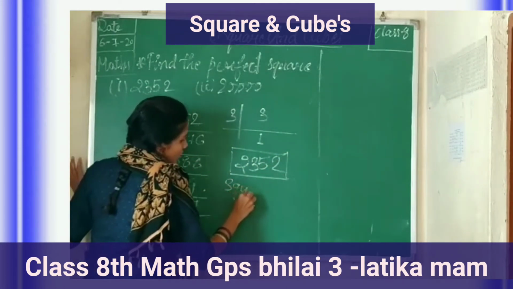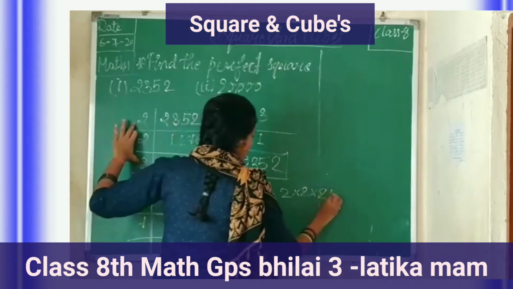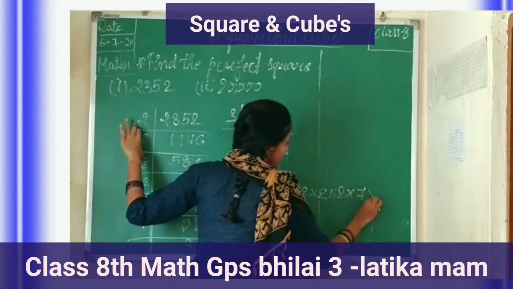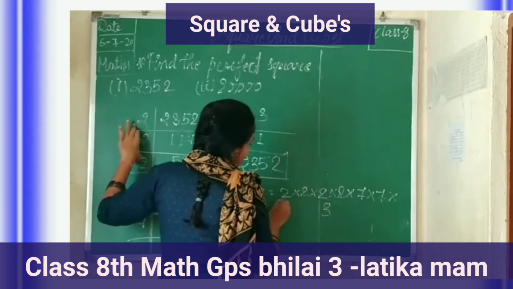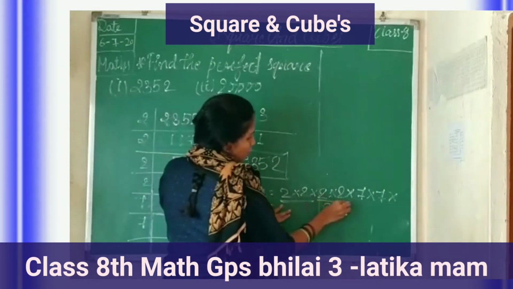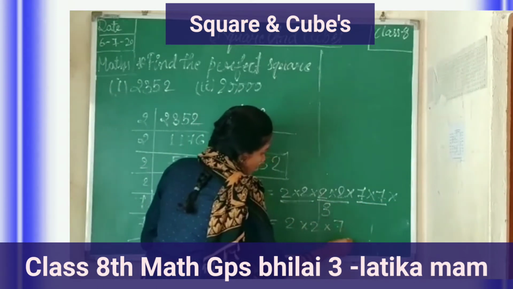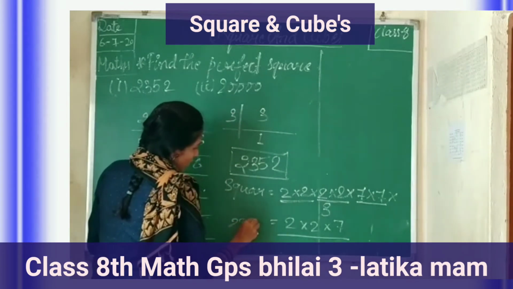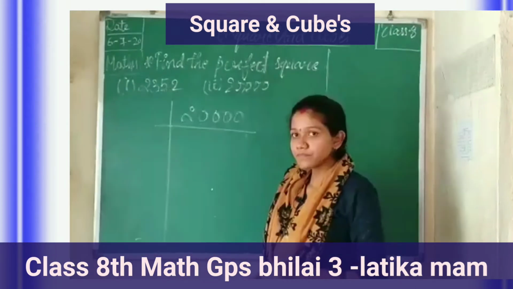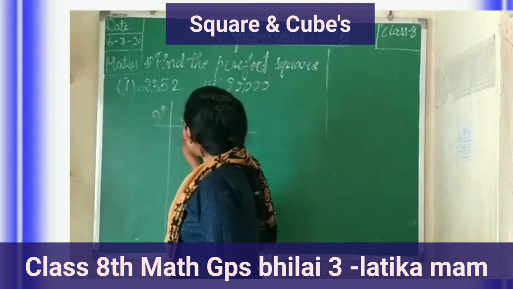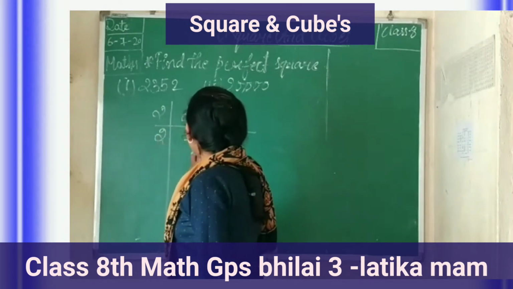Then take and pair them. 2 multiplied by 2, multiplied by 7, 7, 3. 2 into 2, 2 into 2 and 7 into 7. 2 into 2 into 7 is the pair of 2, 3, 5, 2. Answer. 2 ones are 2, 2 0, 0, 0, 0. 25.